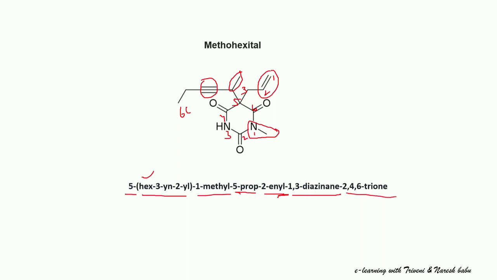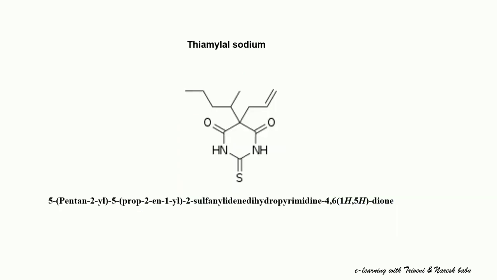The groups are indicated as 2, 4, 6 trione. This is the IUPAC name of methohexital. Next one is thiamylal sodium. This is the structure of thiamylal sodium.